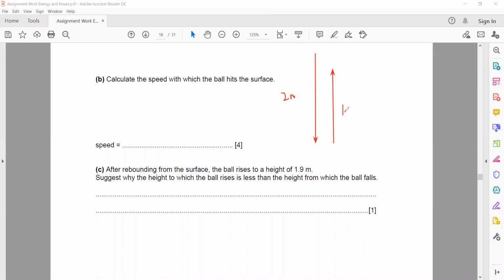It bounces back to a height of 1.9 meters. Some of the energy is lost to the surroundings, and you can mention that it is lost in the form of heat.